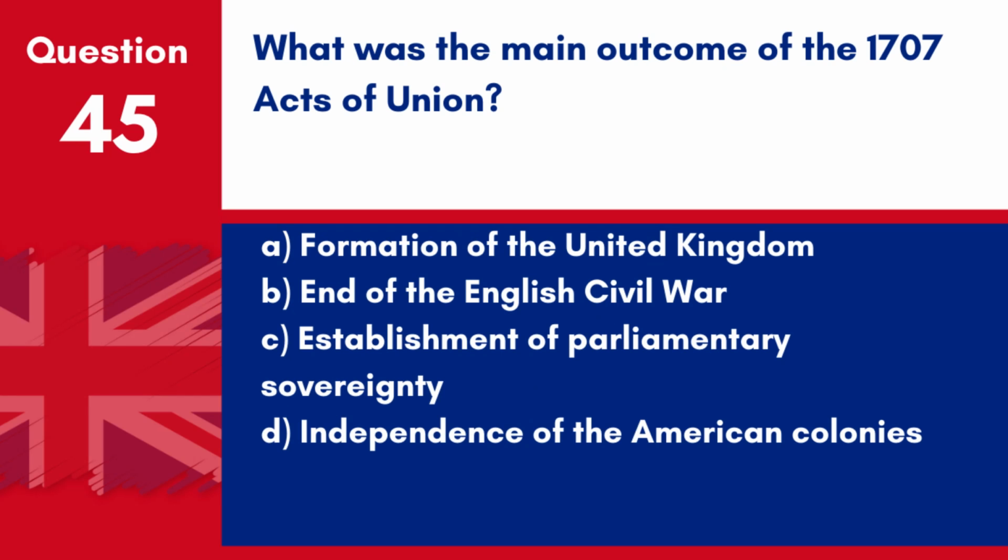Question 45. What was the main outcome of the 1707 Acts of Union? A. Formation of the United Kingdom. B. End of the English Civil War. C. Establishment of parliamentary sovereignty. D. Independence of the American colonies. Answer A. Formation of the United Kingdom. The 1707 Acts of Union led to the formation of the United Kingdom of Great Britain.